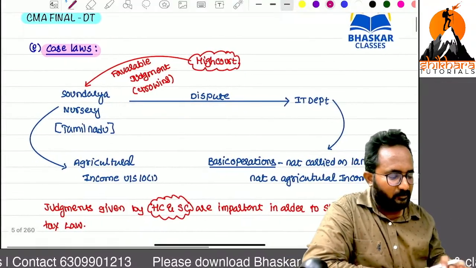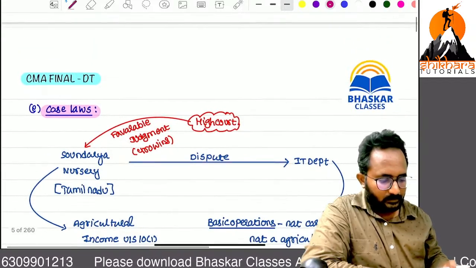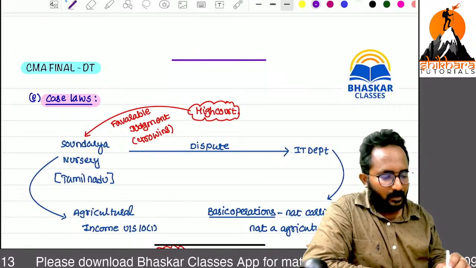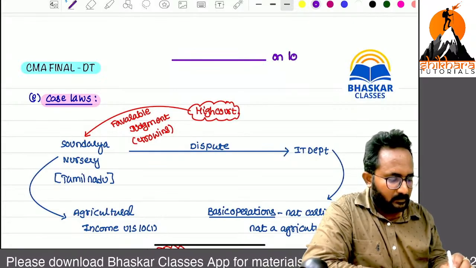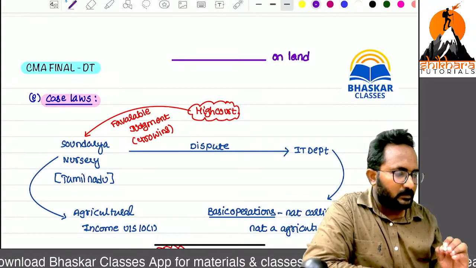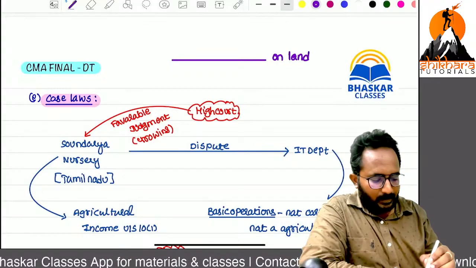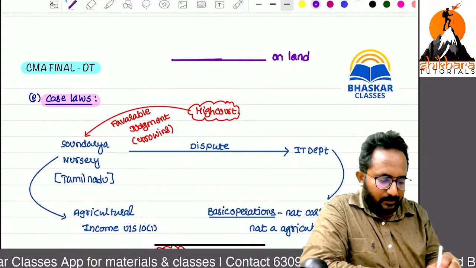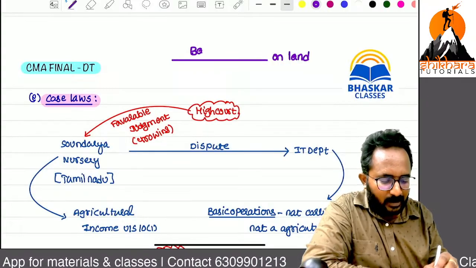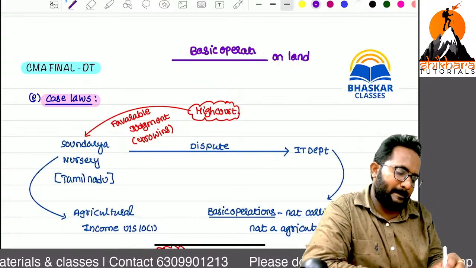So one case law we want to take directly. Sir, how will agricultural activities be carried on? On land. On land generally we can do what? Seeding, sapling, etc. Yes, seeding, sapling and all the basic operations we carry out on the land.